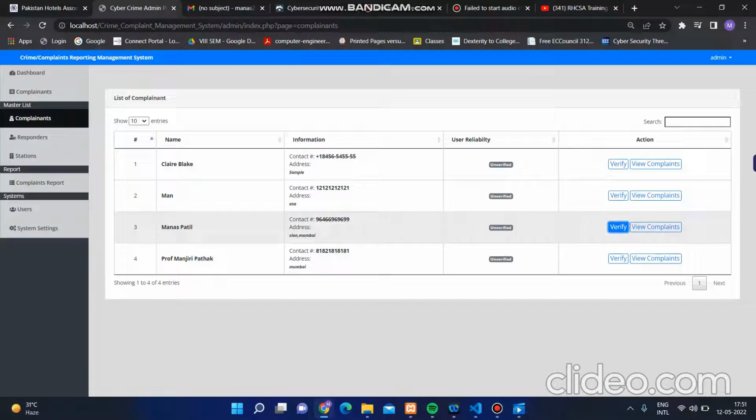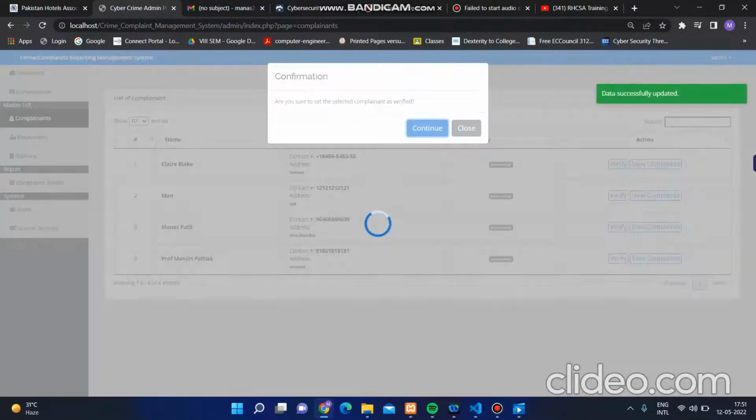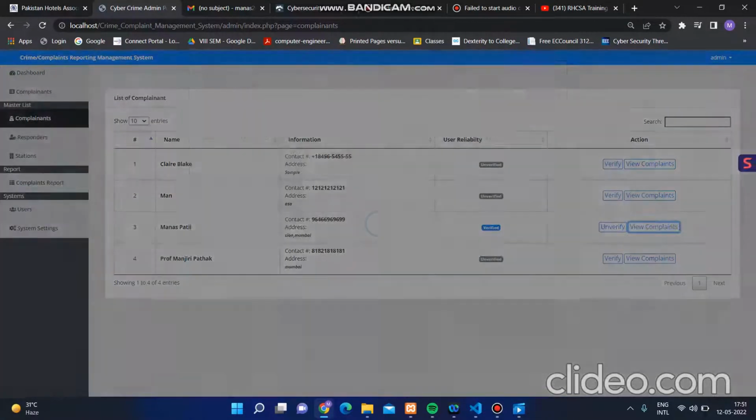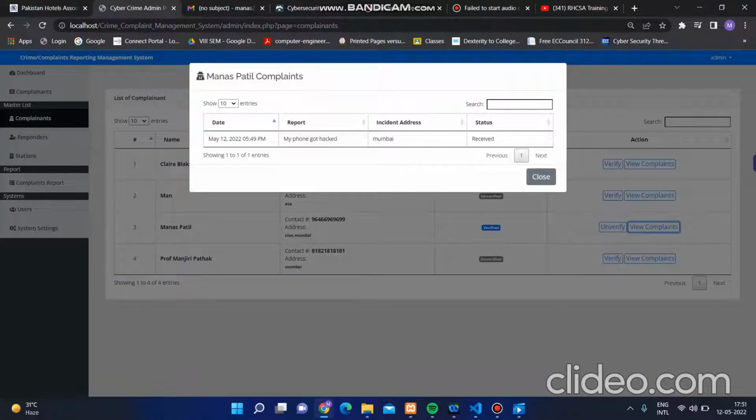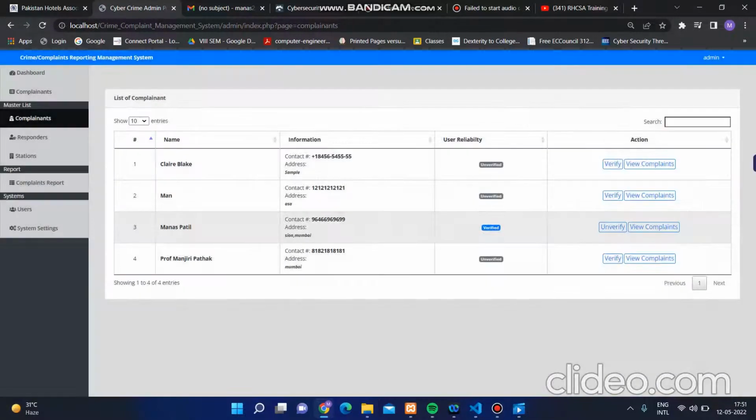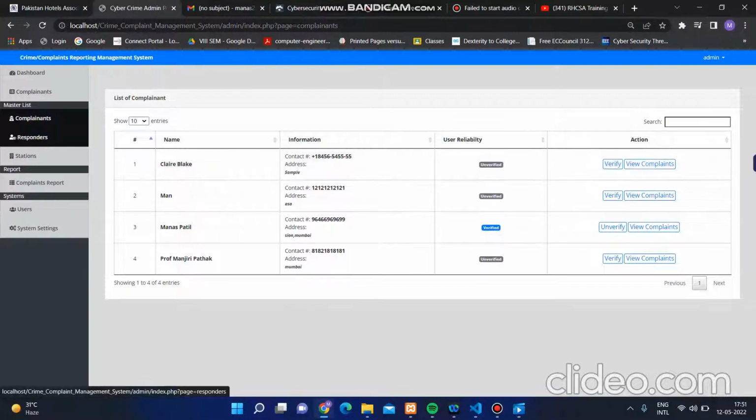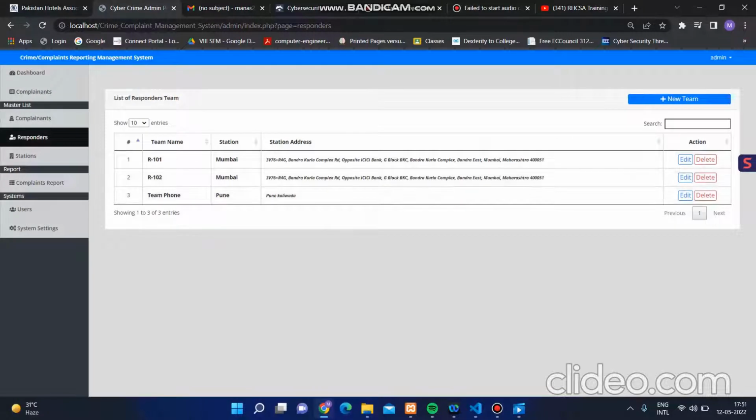This is first from Manas Patil. First, let's verify it. And the complaint was like this: my phone got hacked at this timing and it is received. So the head of the cyber cell can also make sure that the user is verified. Now the team has been assigned to the user, and the process can progress to the next step. For this we have created some test teams like R101, R102. If the team phone is from Pune, then the session is from Pune.